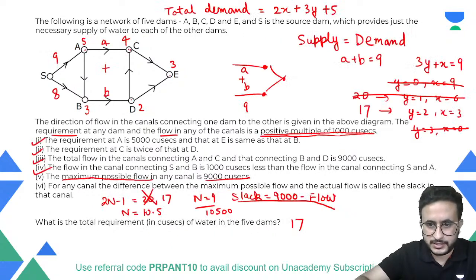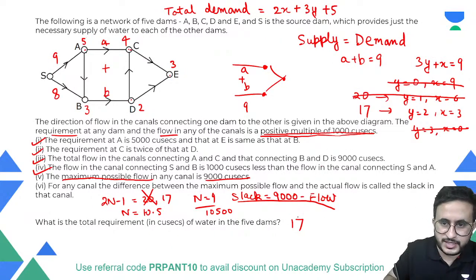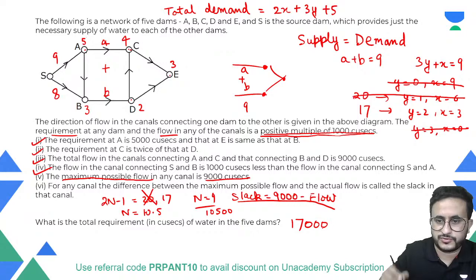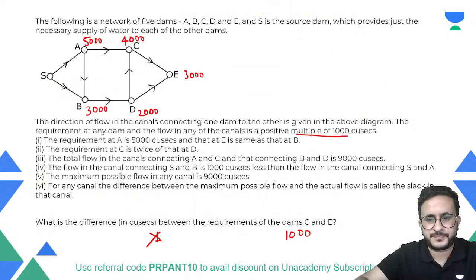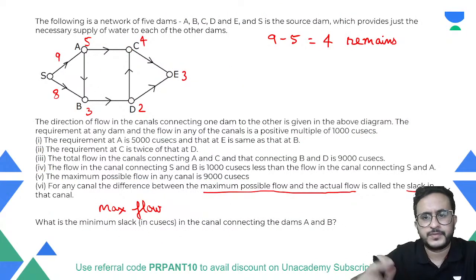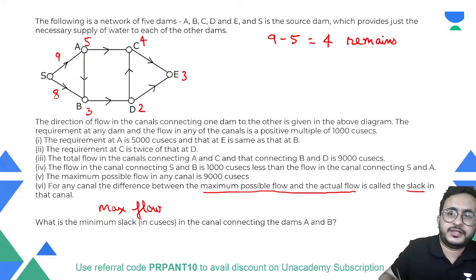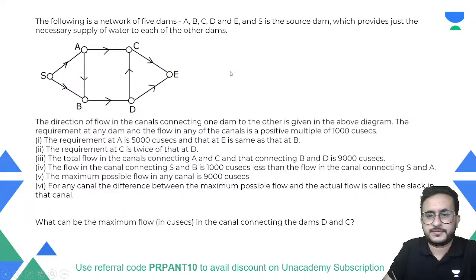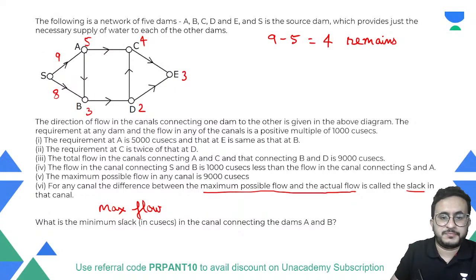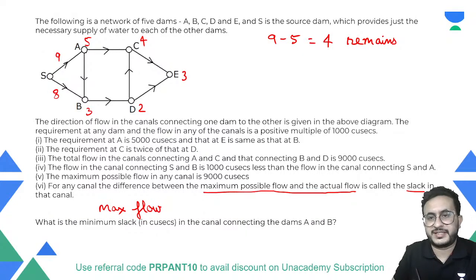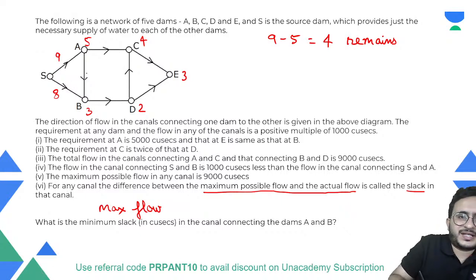अच्छा एक चीज देखते हैं, did I tell, sorry, this answer should be 17,000 here also. ठीक है, ये भी गलती हो गई थी, अभी याद आया. So 9,000 is supplied. ठीक है, 5,000 यहाँ डिपॉजिट हो गया, 4,000 आगे जाएगा. So it is asking what is the minimum slack. मिनिमम स्लैक कब होगा, जब फ्लो मैक्सिमम होगा. ठीक है, so 4 has to flow. Now what can be the maximum flow, 4 should flow, so we can have 1 and 3 maximum here.